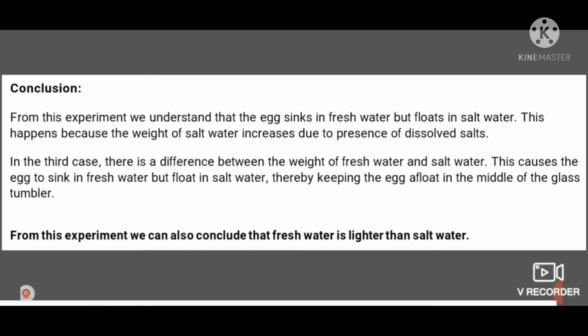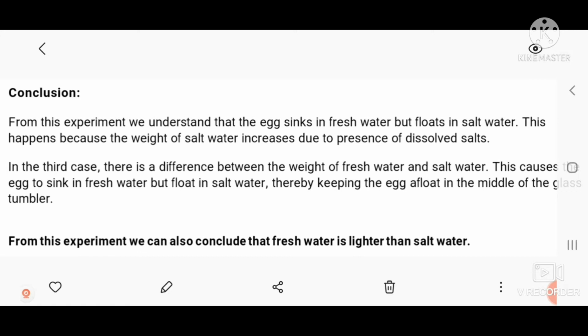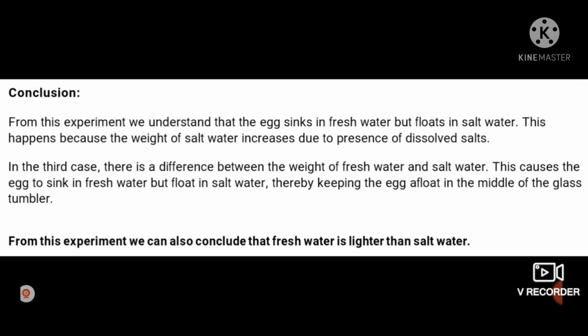In the third case, there is a difference between the weight of fresh water and salt water. This causes the egg to sink in fresh water but float in salt water, thereby keeping the egg afloat in the middle of the glass tumbler. Fresh water was on the top and the salt water was at the bottom. So slowly the egg was floating in the middle, between the layers of both the waters.